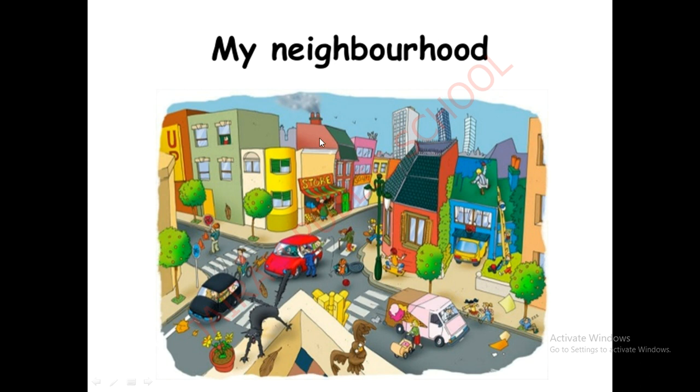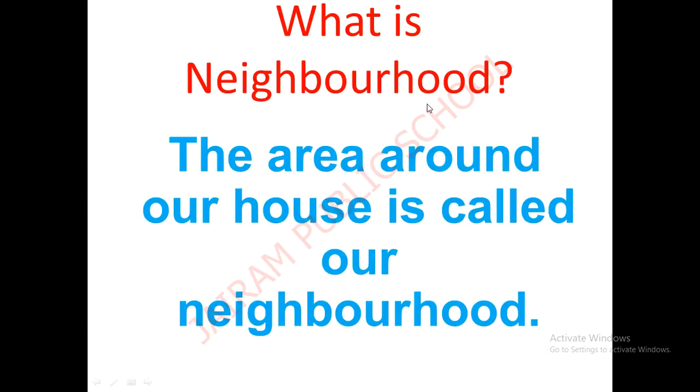There are many houses, buildings, apartments, many people, many shops, stores. Many neighborhood places are there. Now we are going to see further in detail. What is neighborhood? I taught you, the area around our house is called our neighborhood. Many buildings, stores, bus stands, restaurants, hospitals, everything is your neighborhood. The area around our house is called our neighborhood.